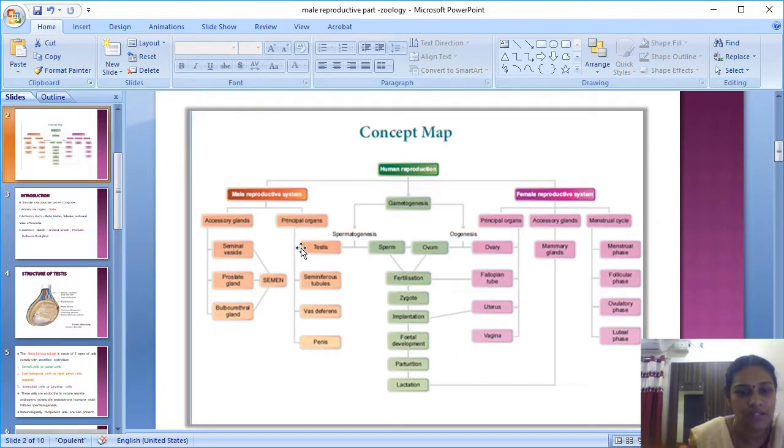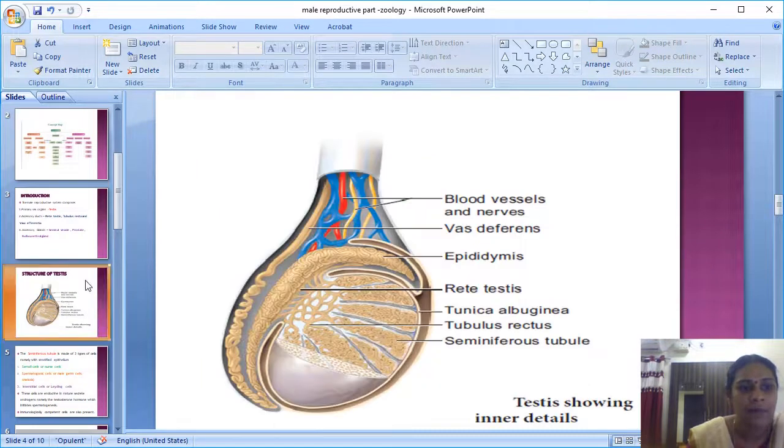The principal organ is the testis, consisting of seminiferous tubules. It is divided by the tunica albuginea into many lobules, 200 to 250, in which there are highly coiled structures called seminiferous tubules, which produce testicular substances. These are collected in the tubulus rectus and come to the rete testis. From the rete testis they enter the epididymis through the vasa efferentia.